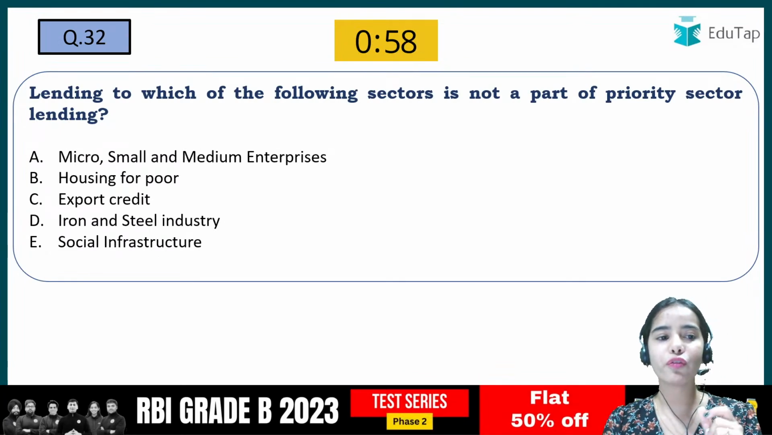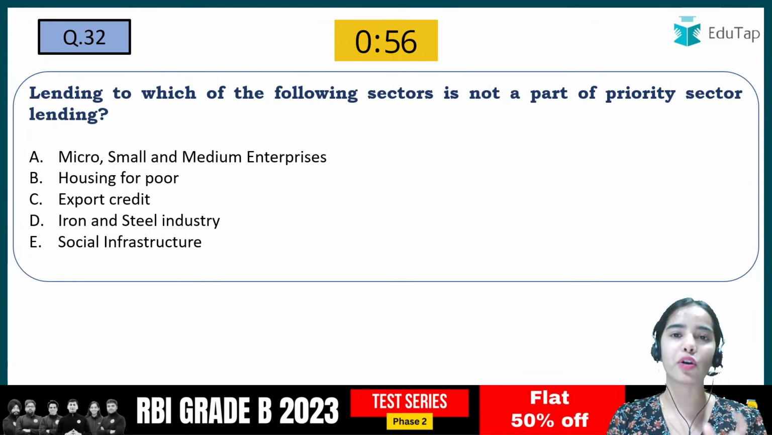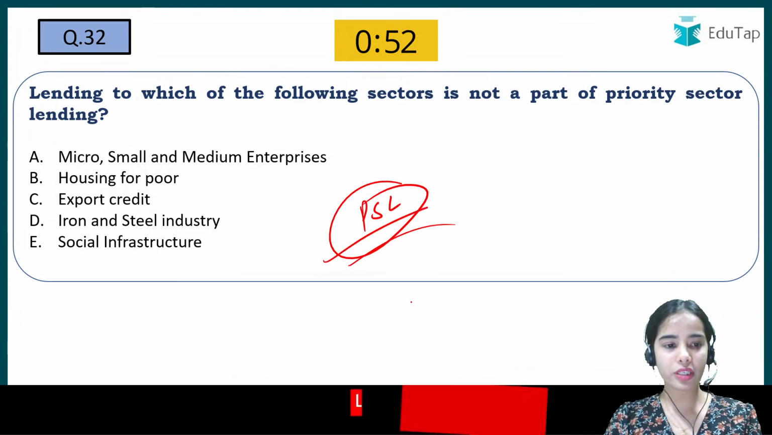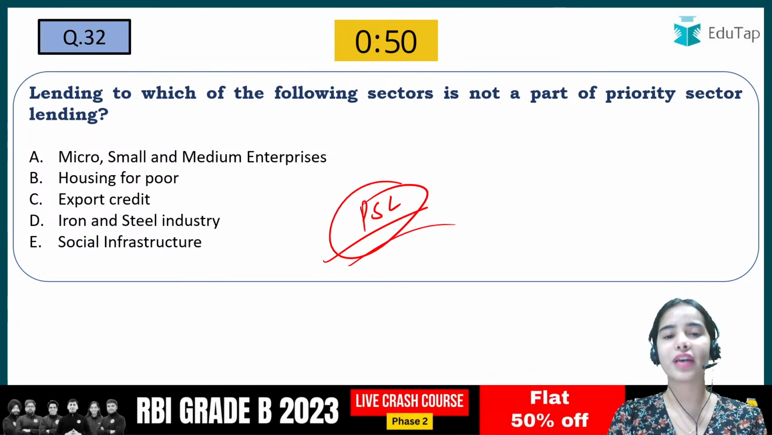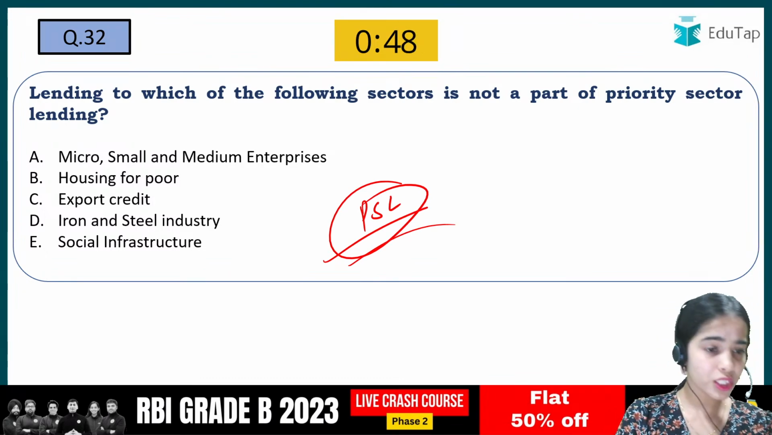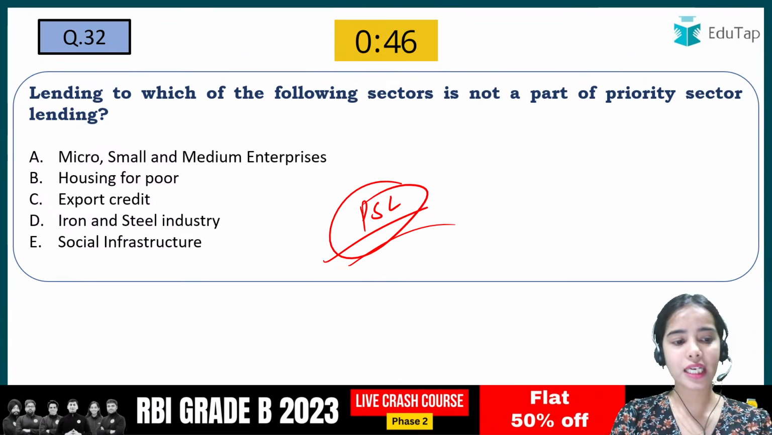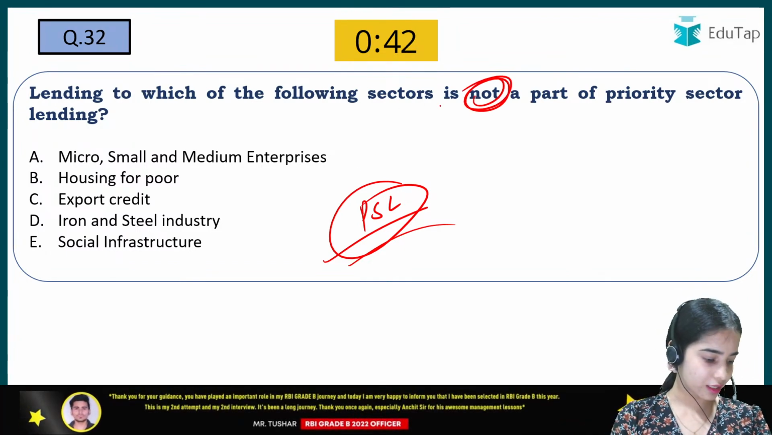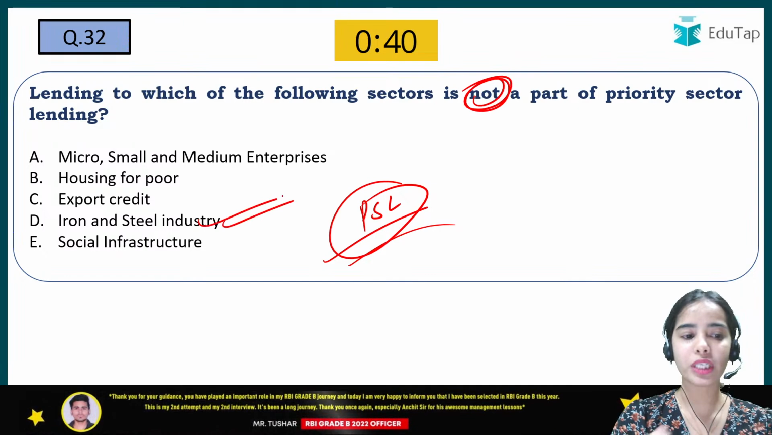Lending to which of the following sectors is not a part of priority sector lending? Again, the priority sector lending targets, this is a very important concept. Okay, so here try to give the right answer to this one. Which is not a part of priority sector lending? So I'm getting the answer D, that is absolutely correct.